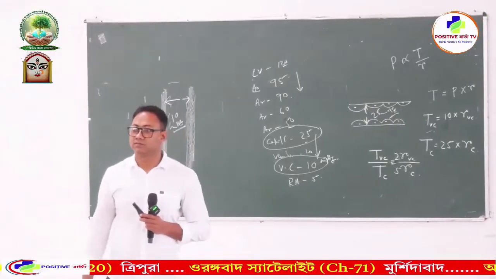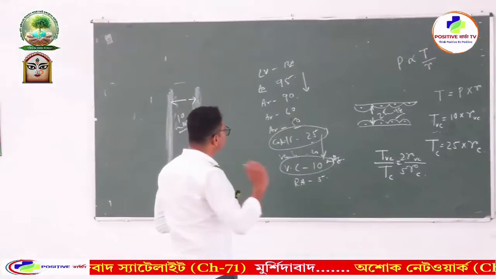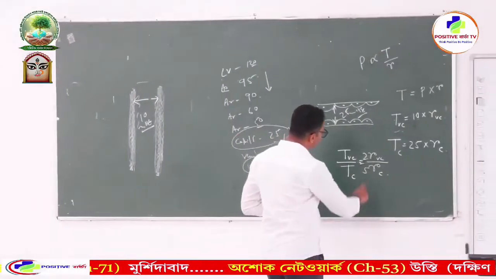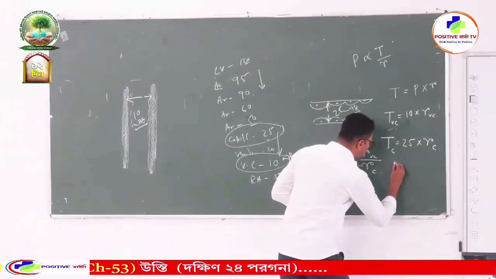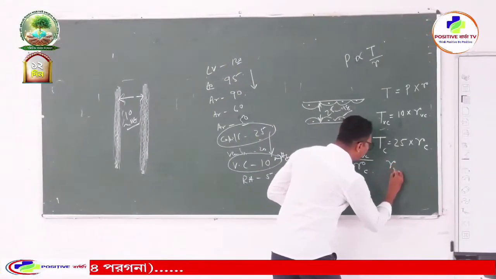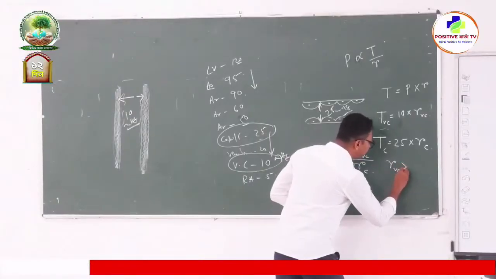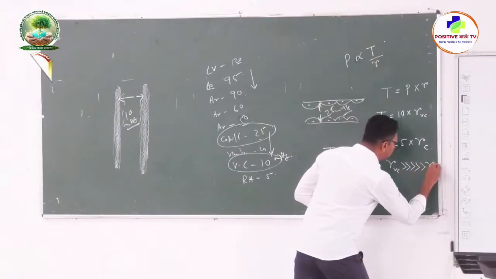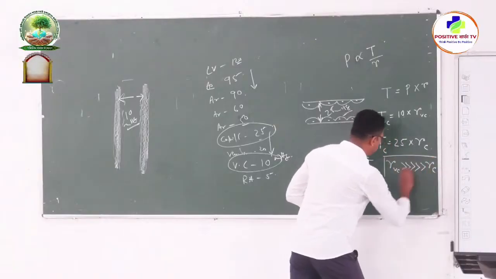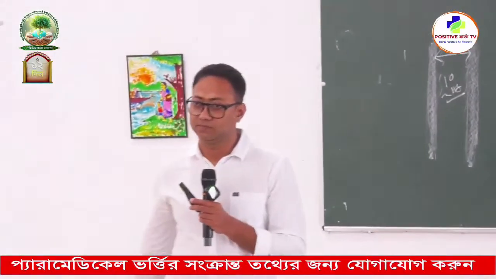Clear? Okay. Now the thing is, this vena cava is of the capillary. Correct?